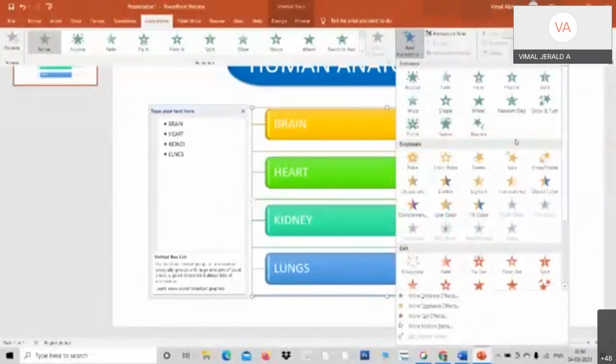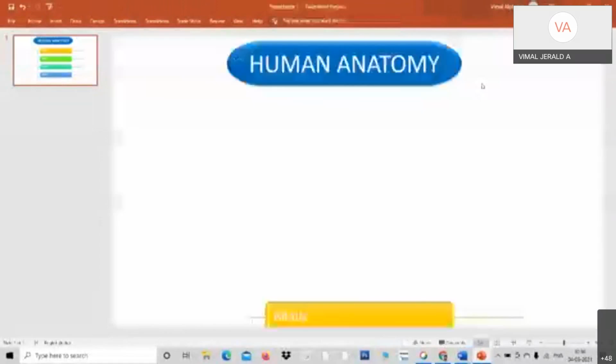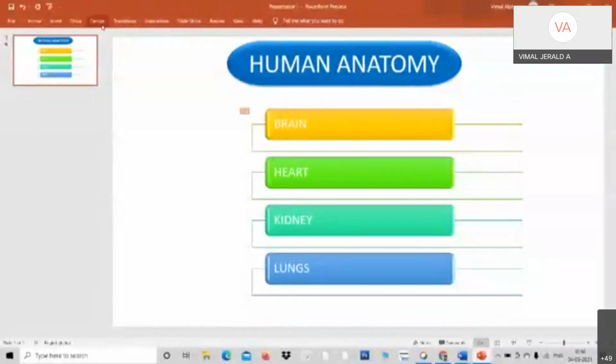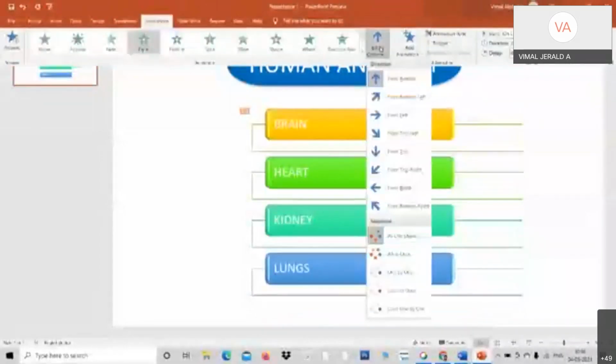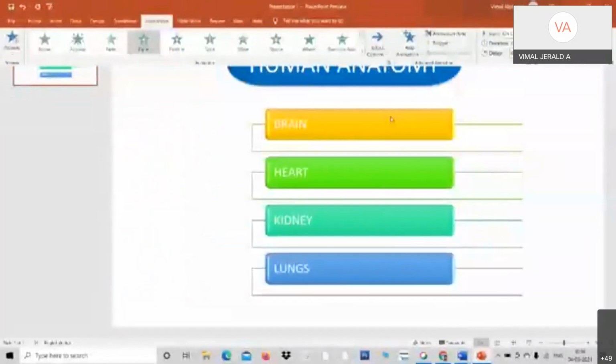Click add animation. Maybe I would like to go for fly in or float in. I just would like to have fly in. And for animations, you have other options also from where it should come. See, I want it to come from left. And I want it to come one by one. So how do I do that?